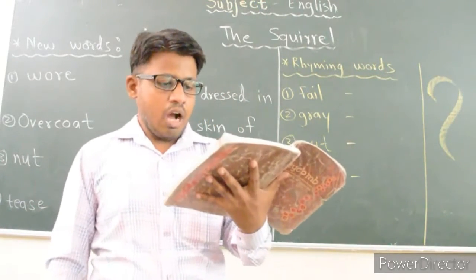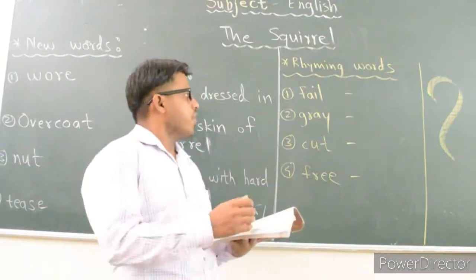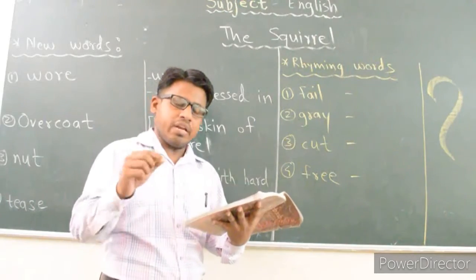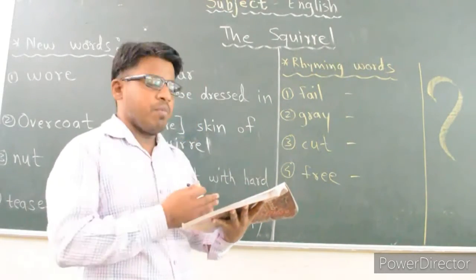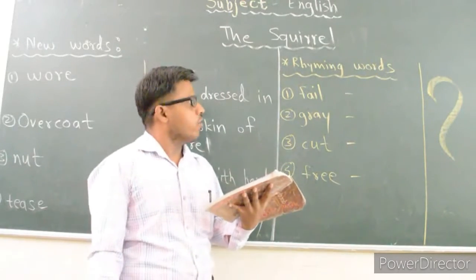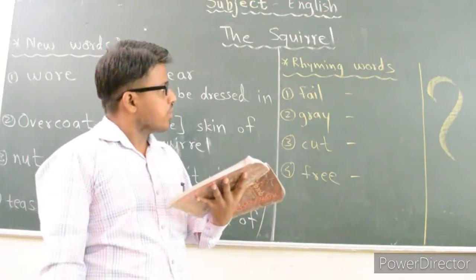First of all, I would like to ask you some rhyming words of this poem. I have written some words on the board. What you have to do is underline them or write in your textbook the rhyming words of these words. First of all, I have written the word fair on the board. Can you tell me what is the rhyming word for this fair?